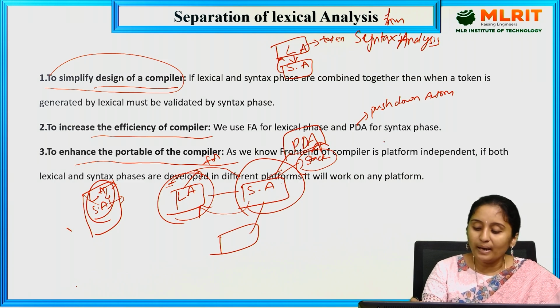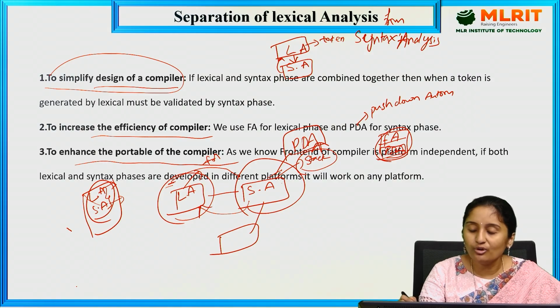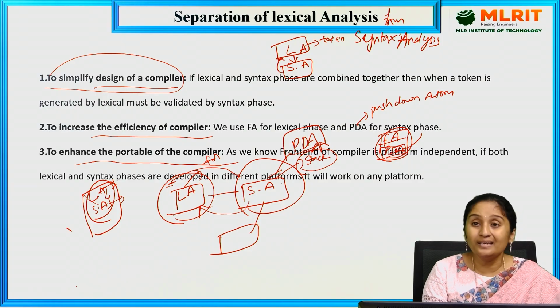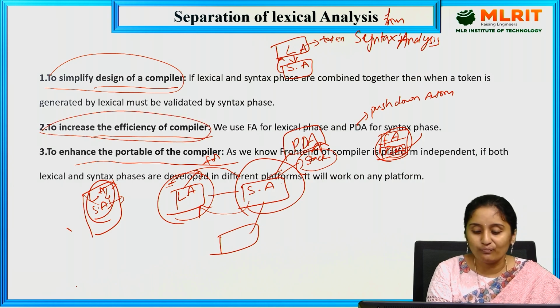So if I combine finite automata and push down automata, only the push down automata would be opted for, because it is better. But by using push down automata, it takes a lot of time to generate the patterns or tokens. That is the reason we are not going to combine lexical analysis and syntax analysis. That is how we increase the efficiency of a compiler. We use finite automata for lexical analysis and PDA for the syntax phase.